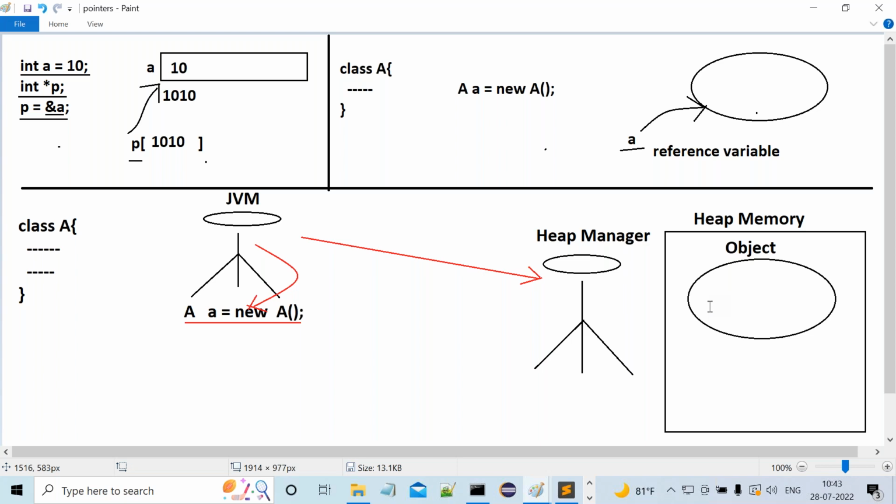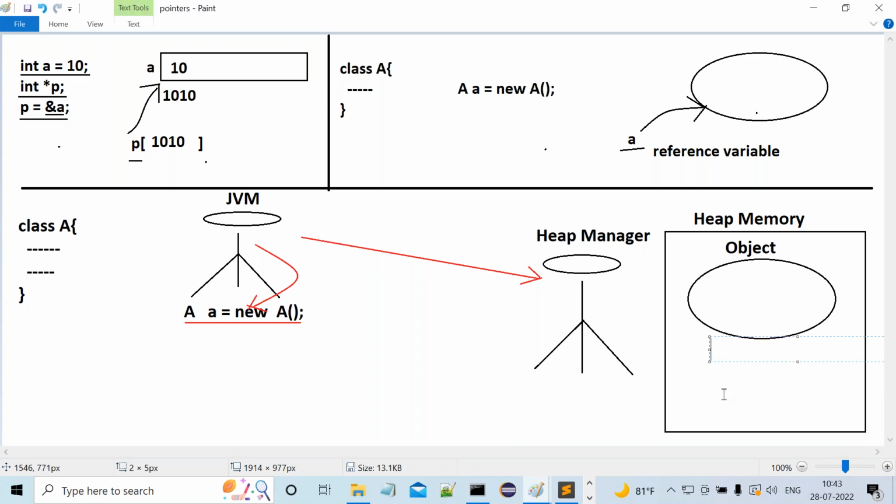Because of that reason, when this object is created by the Heap Manager, automatically the Heap Manager will assign one unique identity for this particular object. When this object is created, the Heap Manager will provide a unique identity in the form of an integer value. Say for example, 1, 2, 3, 4, 5.